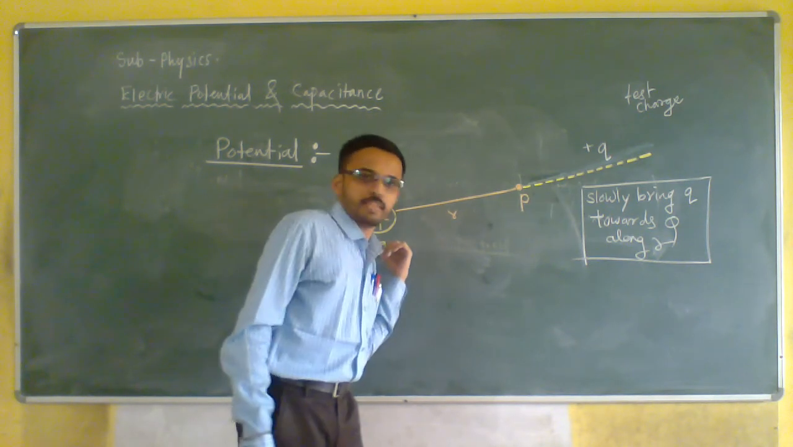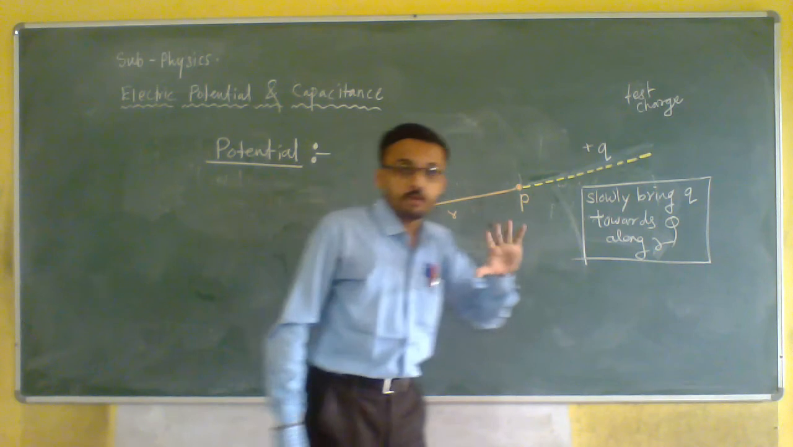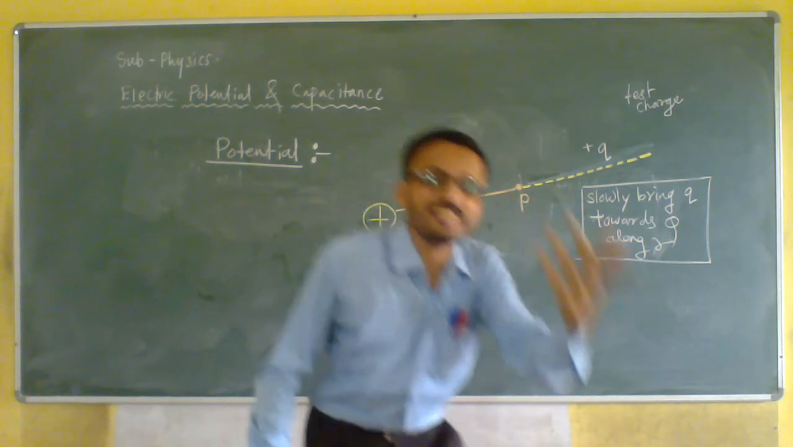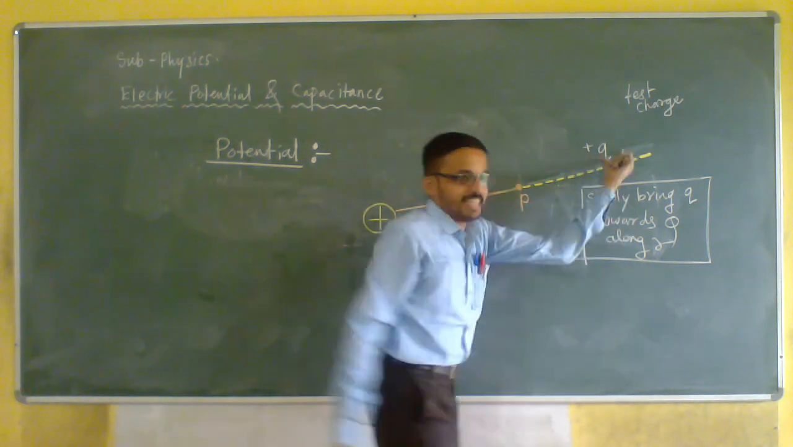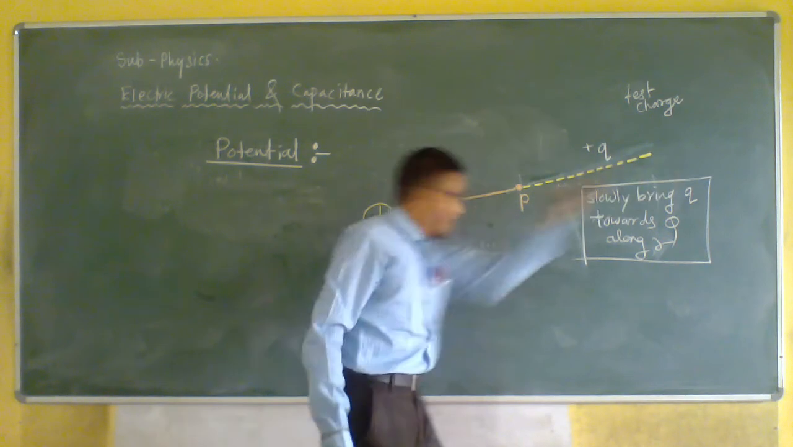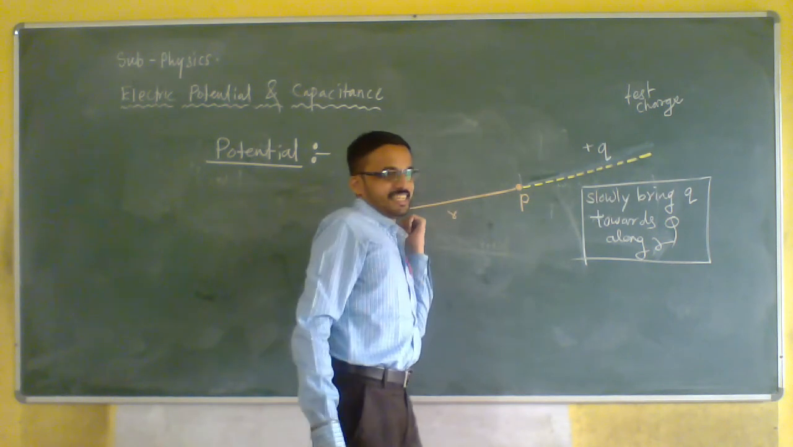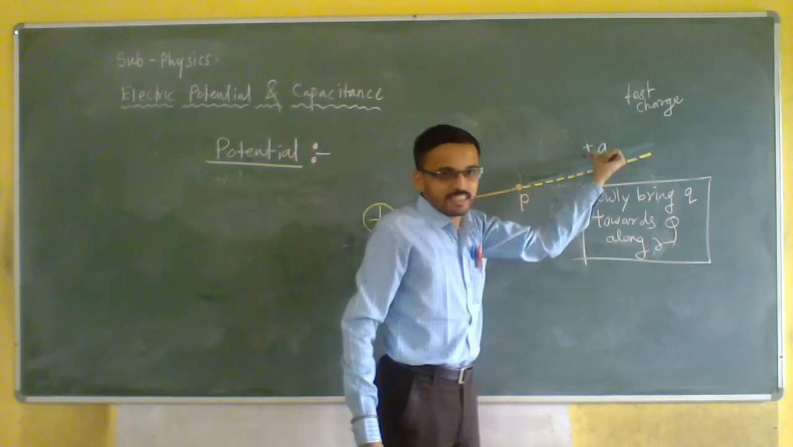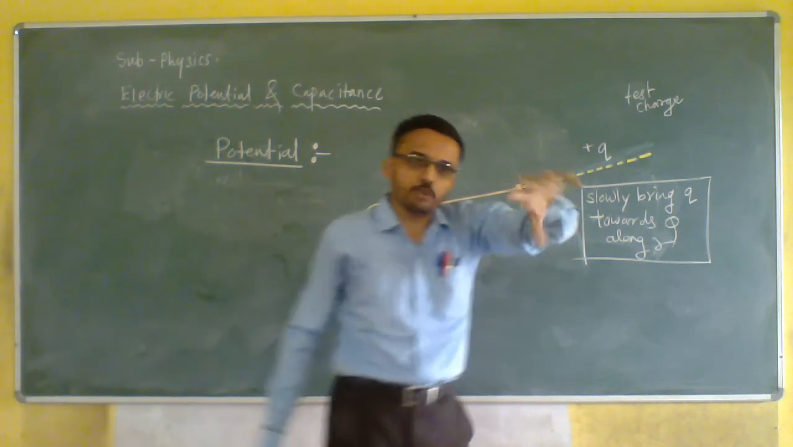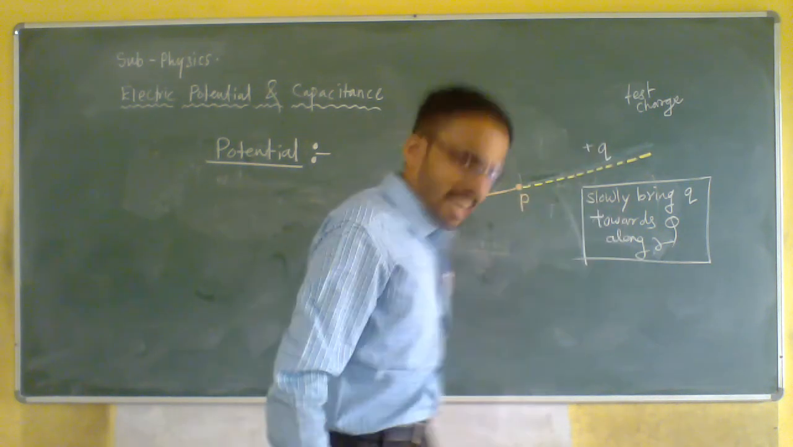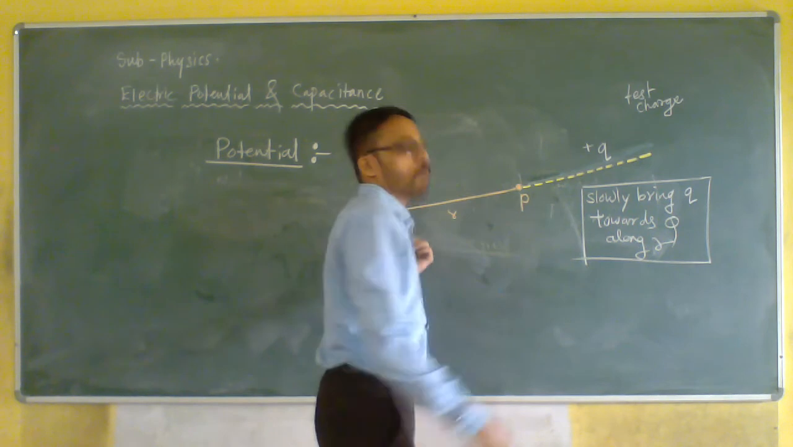You can take any magnitude, there is no problem. Now there may be different conditions. Suppose I am slowly bringing my test charge towards the source charge. Now my test charge will not change, it will be a unit positive charge, but my source charge may change. Right now I do have a source charge which is positive.